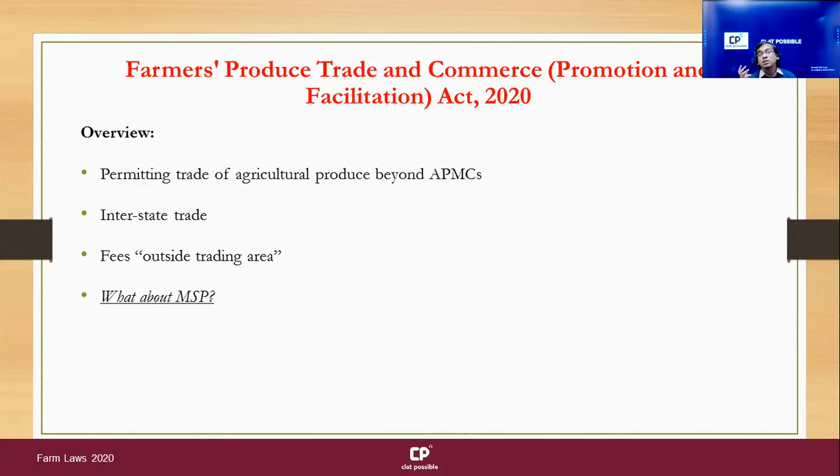And what is the policy? The policy just says that the government will provide X rupees per kg or per quintal for a certain kind of farm produce. So that even if the price in the market for a certain crop goes down, the farmers have some assurance that we are going to get X money from the government. So that's MSP, and it is not in law. MSP is not in a legislation, it is only in a policy, which means it can be retracted at any point in time, right?